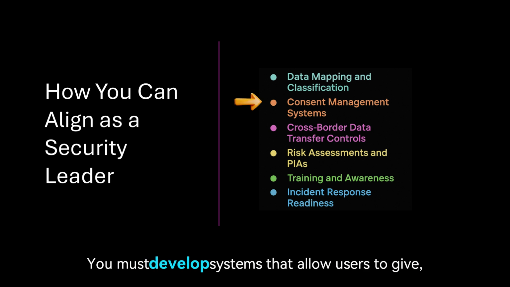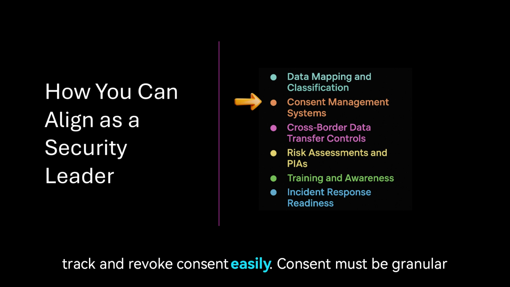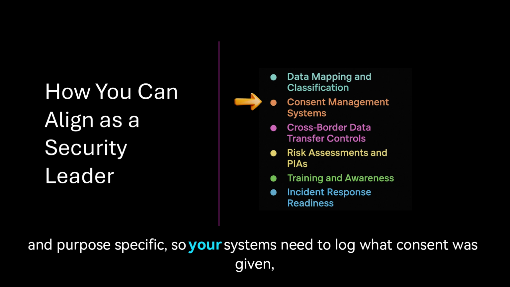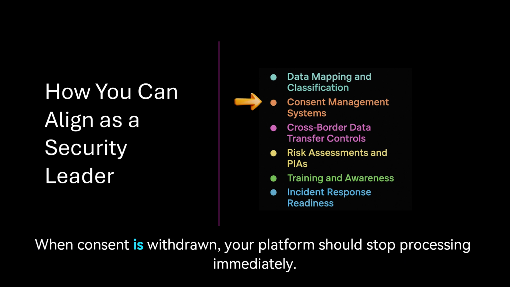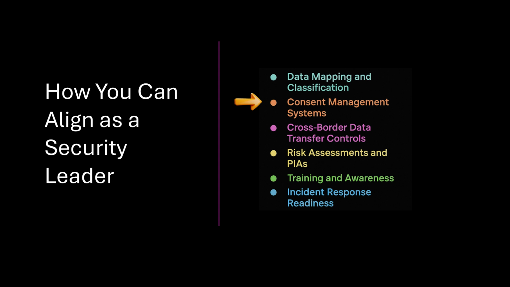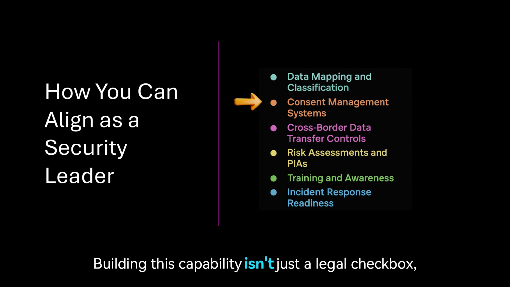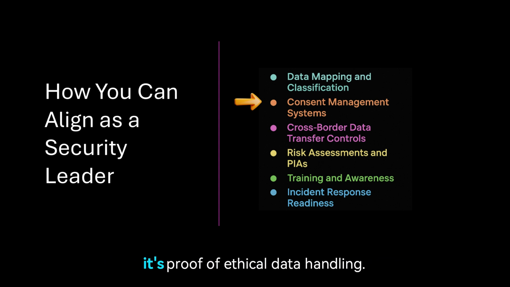You must develop systems that allow users to give, track, and revoke consent easily. Consent must be granular and purpose-specific, so your systems need to log what consent was given, when it was granted, and for which processing activities. When consent is withdrawn, your platform should stop processing immediately. Building this capability isn't just a legal checkbox. It's proof of ethical data handling.